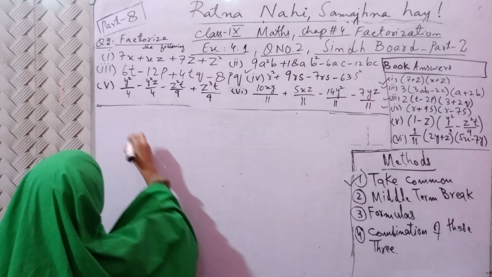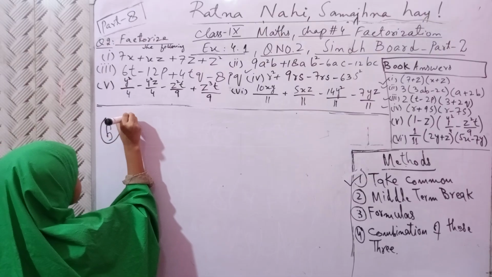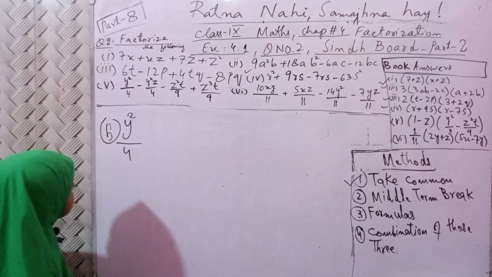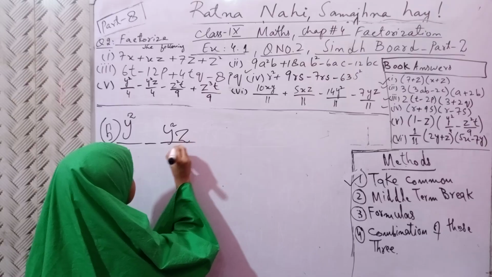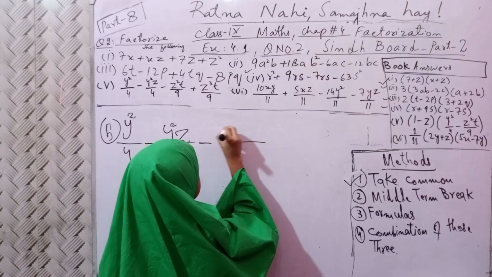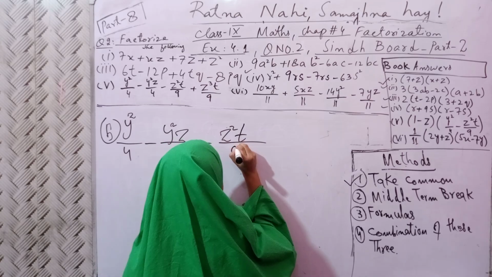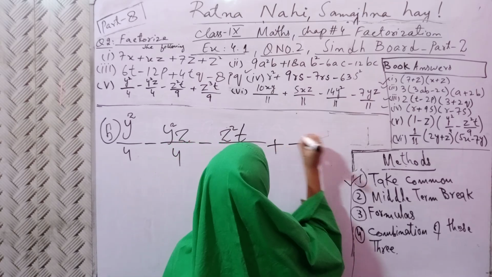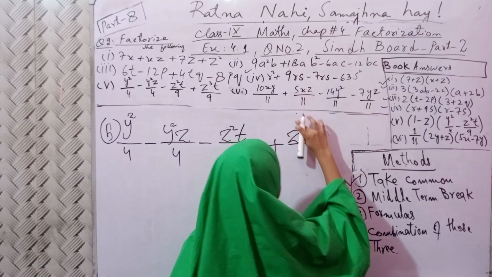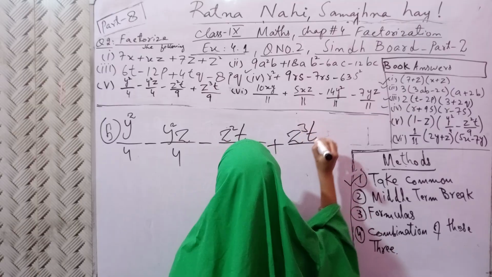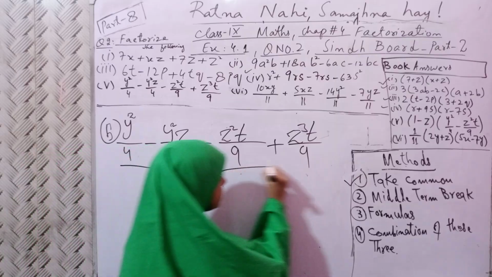Okay, now let's come to question number 5. y square upon 4 minus y square z upon 4 minus z square t upon 9 plus z cube t upon 9.